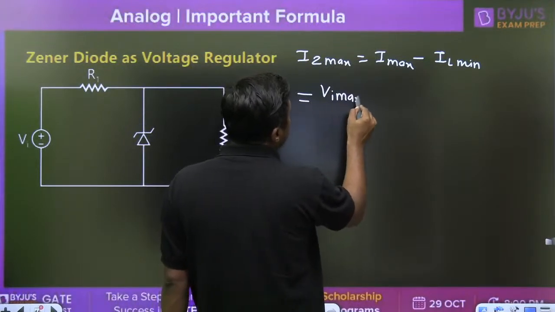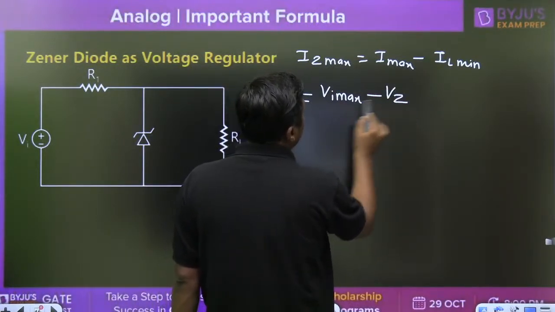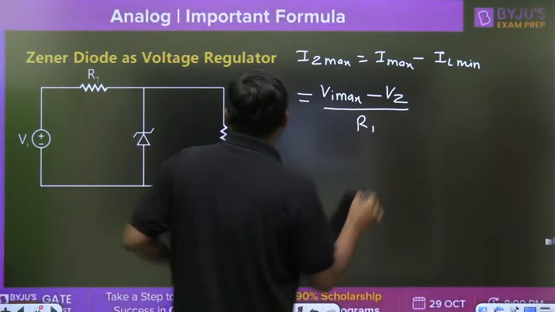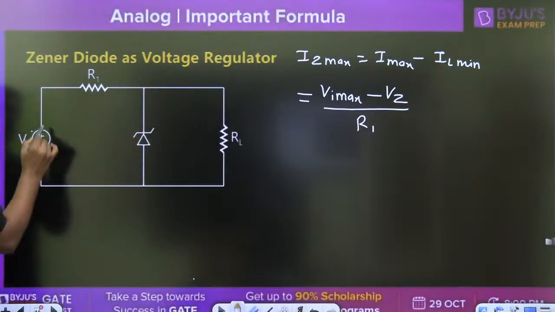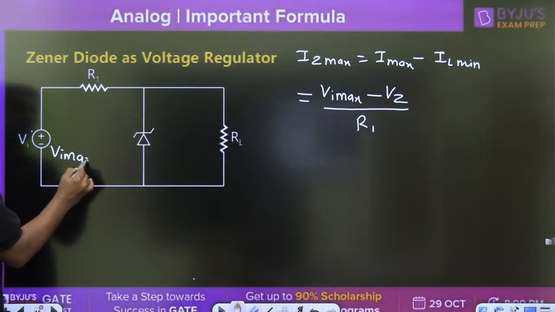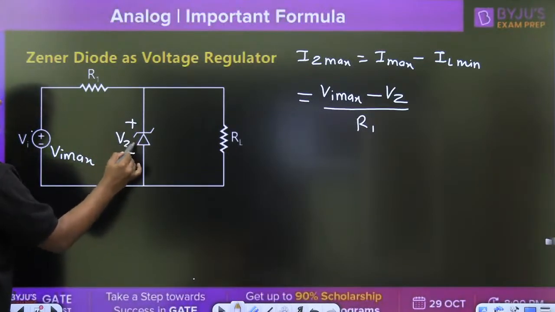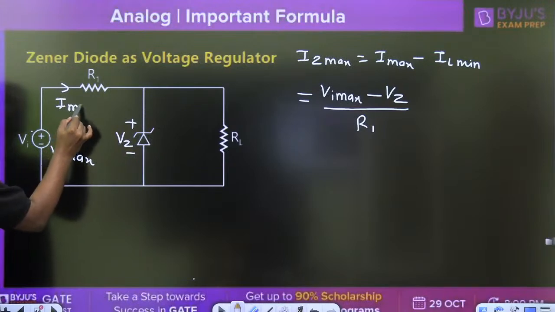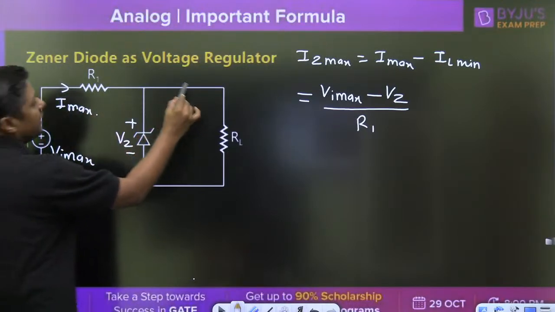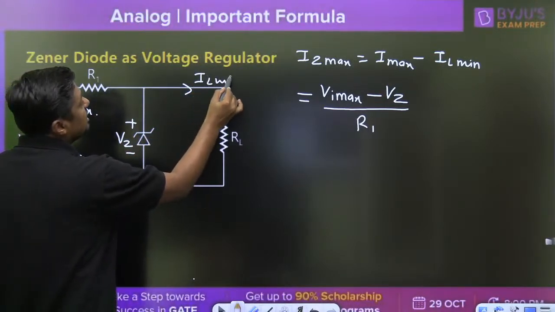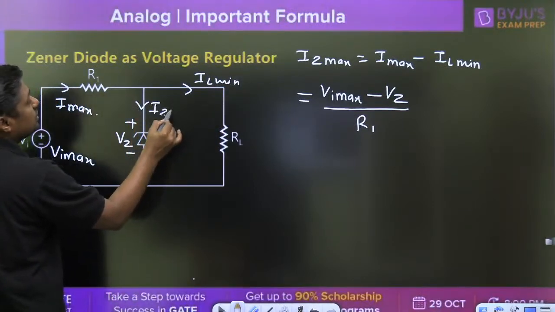VI max minus VZ upon R1. This is when it is the maximum. Then you are going to get the I maximum, and from I maximum, when IL is minimum, you are going to get the maximum current through the Zener diode.